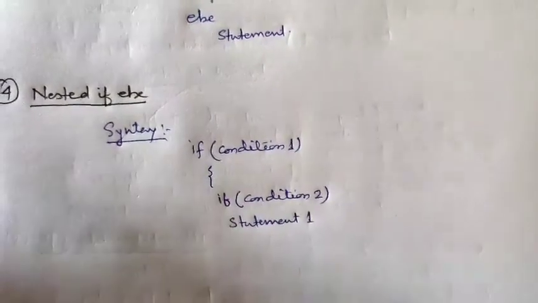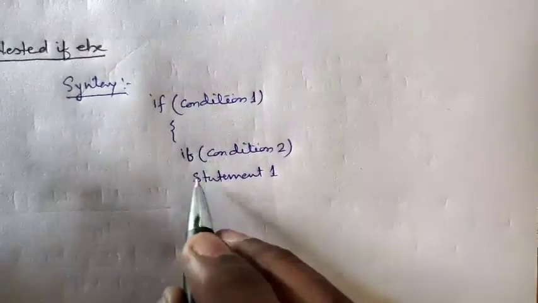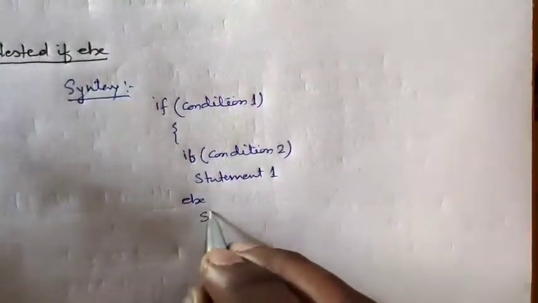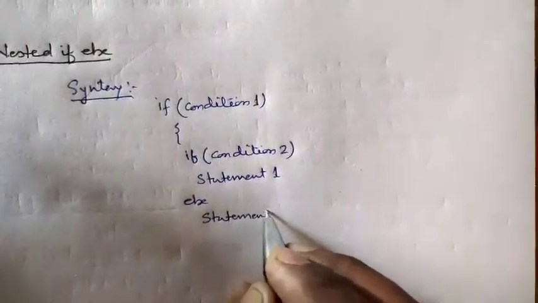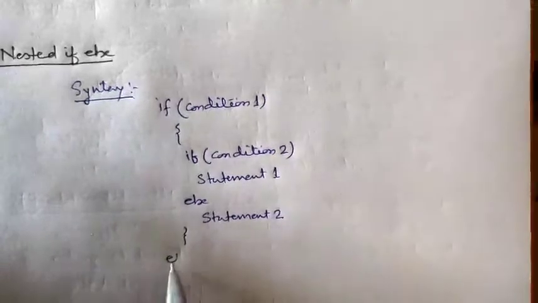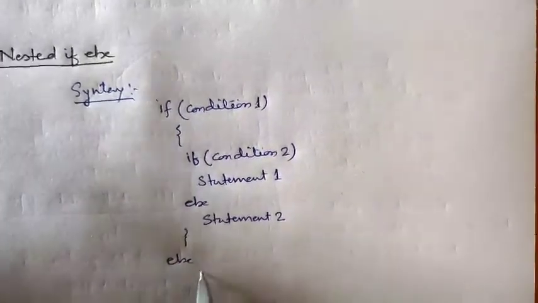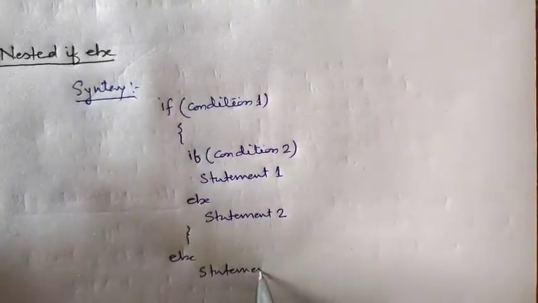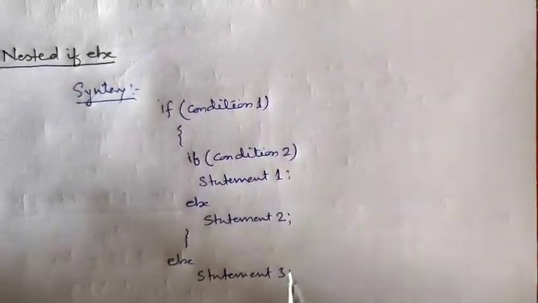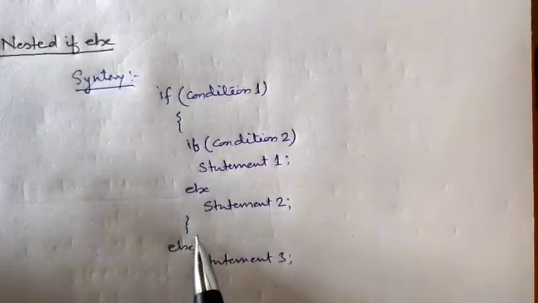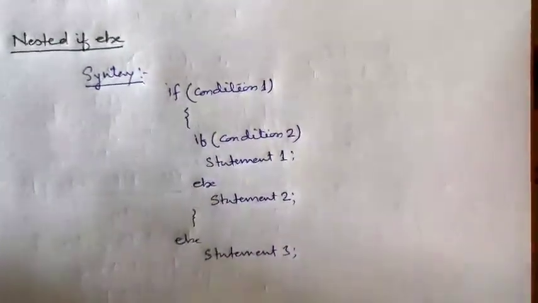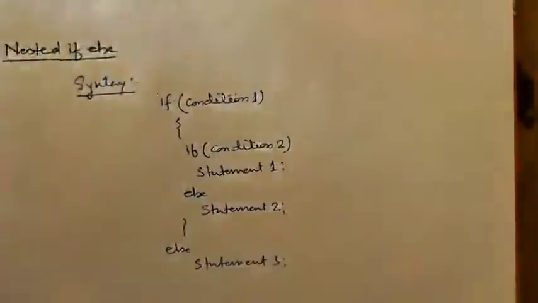As this if is there, then after that else, no condition will be there, statement 2. Then for the outer if, else, statement 3. Nested means an if condition inside an if condition. It means a new if else inside an if else. That is called a nested statement.